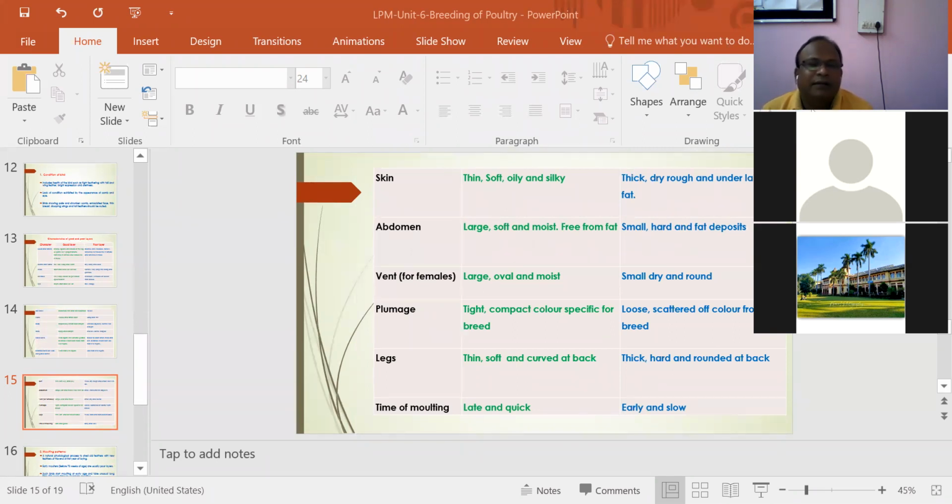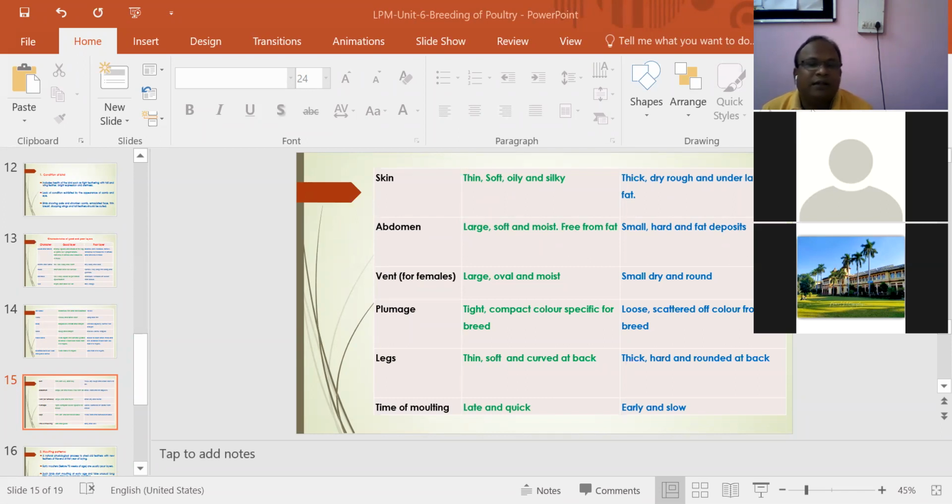Plumage and body covering should be tight, compact, and of the color specific to the breed. In a poor layer, it is loose and scattered, with color off from the breed. Legs should be thin, soft, and curved at the back. But in a poor layer, they are thick, hard, and rounded at the back.